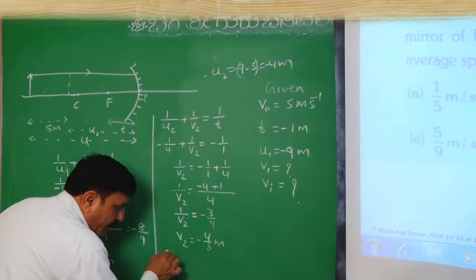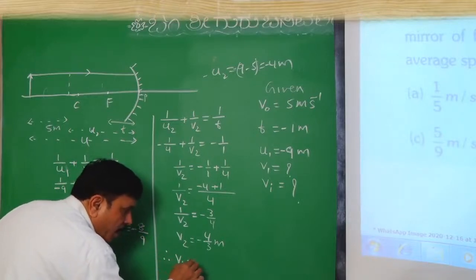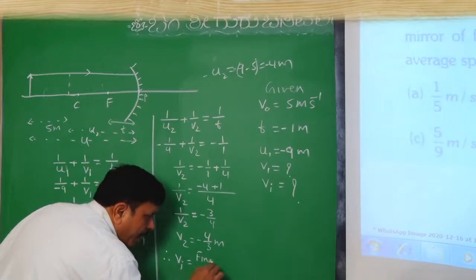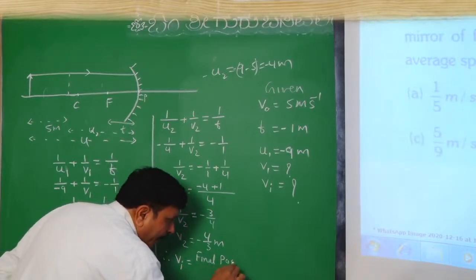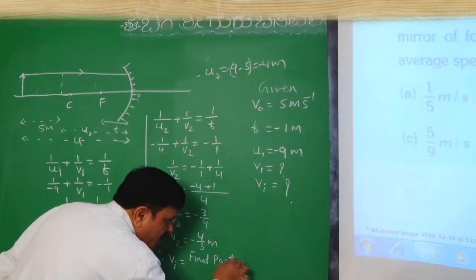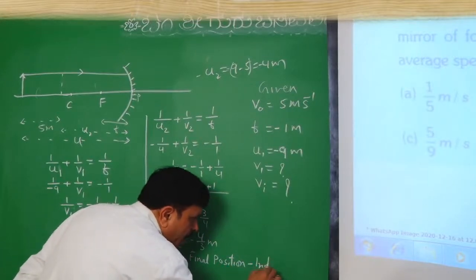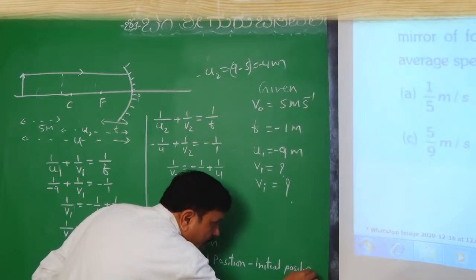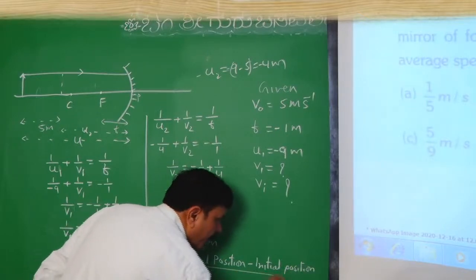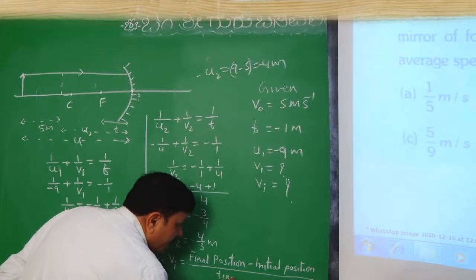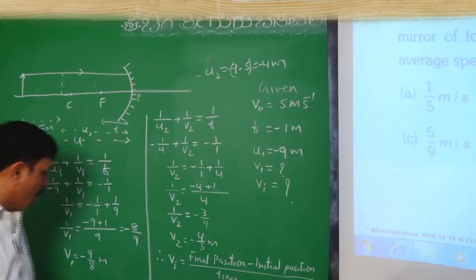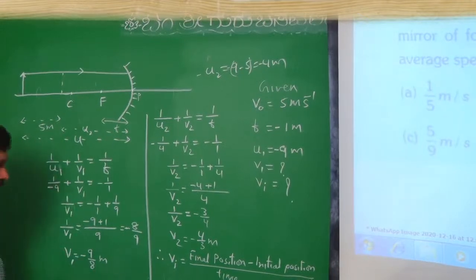So therefore, velocity of image is final position minus initial position, divided by time. Final position is V2, initial position is V1.